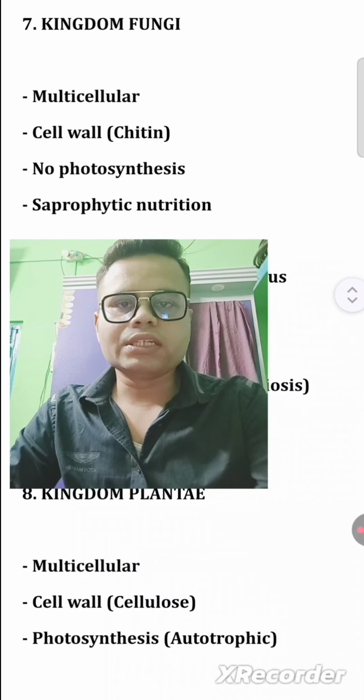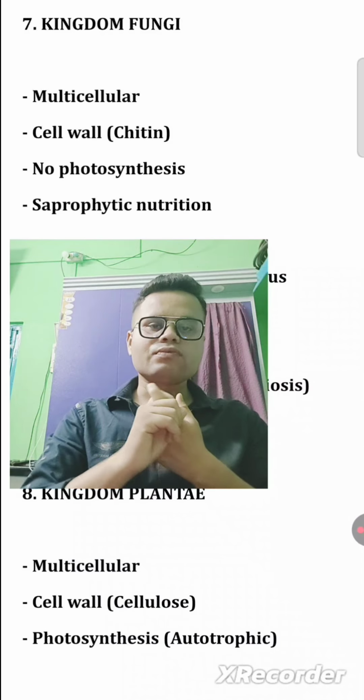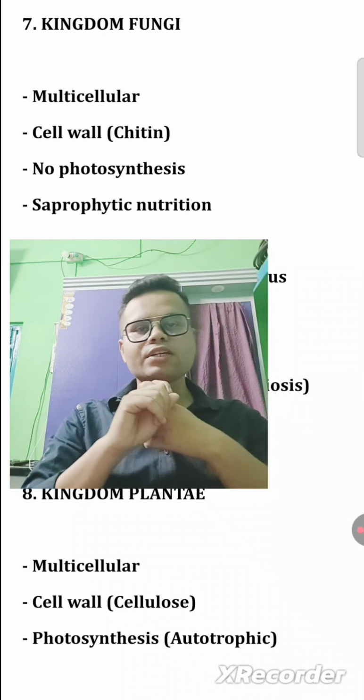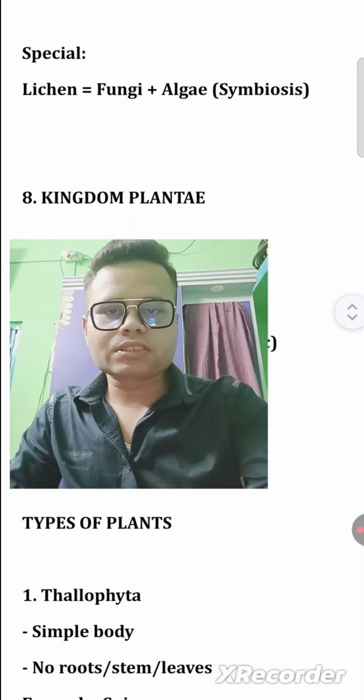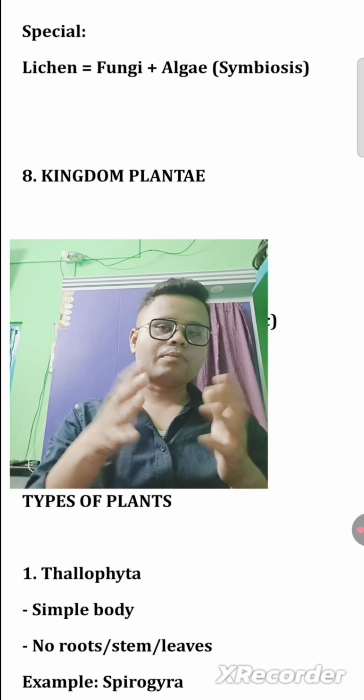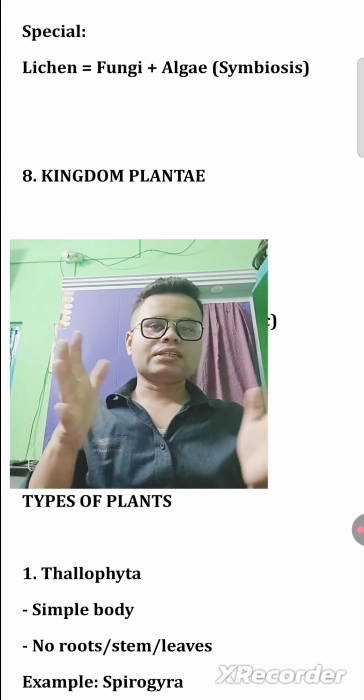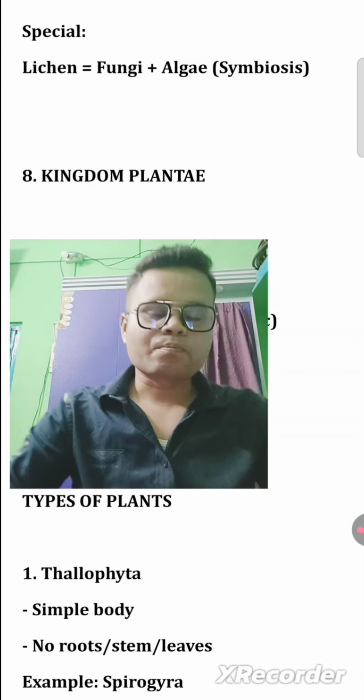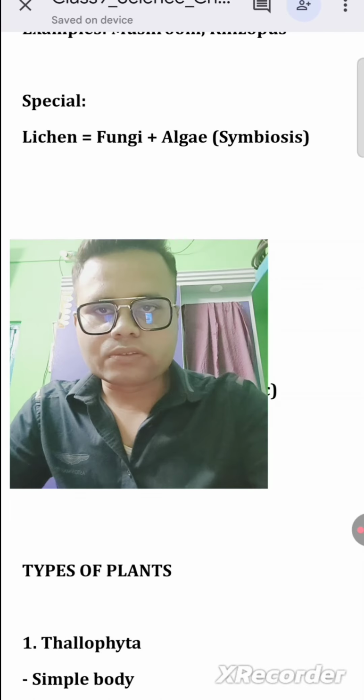Next, kingdom Fungi. It is multicellular, made up of more than one cell. The cell wall is chitin. There is no photosynthesis, and saprophytic nutrition is also included in the kingdom Fungi. So what is the example of it? Mushroom and Rhizopus are the examples. And what is the special thing about this class? Lichen equals fungi plus algae. Both are combined in the lichen, and fungi and algae combined is called symbiosis. Okay. So these are all included in this.